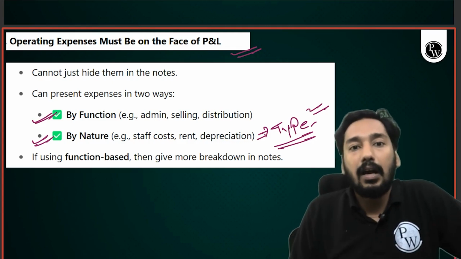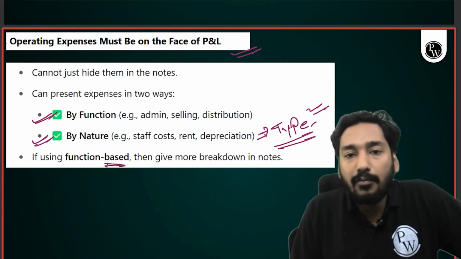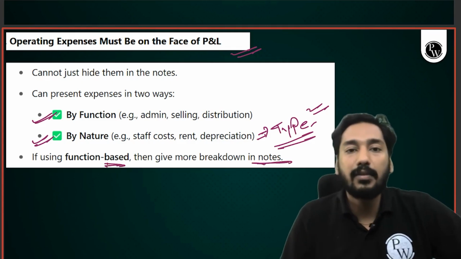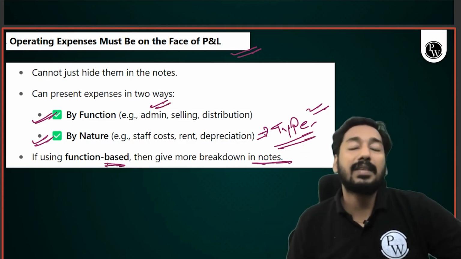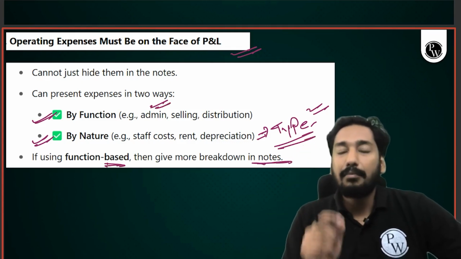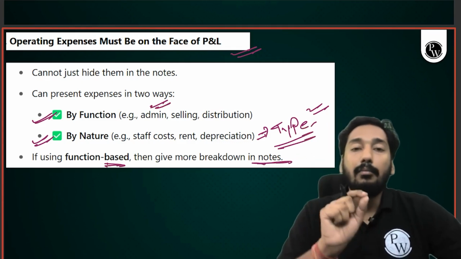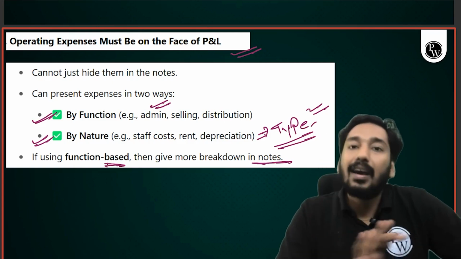That's why our accounting standard says that if you're using function based, give more breakdown in the notes. So you have to give more detail in the notes. Obviously, when you are saying that we have clubbed admin expenses, so what were the admin expenses, you have to give the detail in notes to accounts. So this is a major update, but again, a presentation update, again, a more clarification, more transparency approach by IFRS 18.